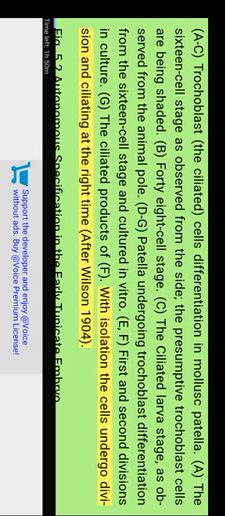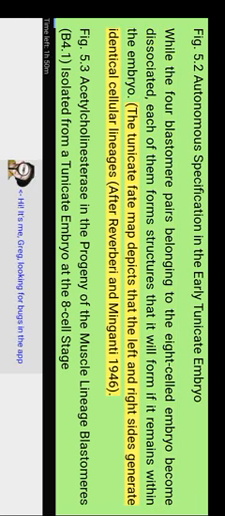With isolation, the cells undergo division and differentiation at the right time, after Wilson 1904. Figure 5.2. Autonomous specification in the early tunicate embryo. While the 4 blastomere pairs belonging to the 8-cell embryo become dissociated, each of them forms structures that it will form if it remains within the embryo. The tunicate fate map depicts that the left and right sides generate identical cellular lineages, after Reverberi in 1946.